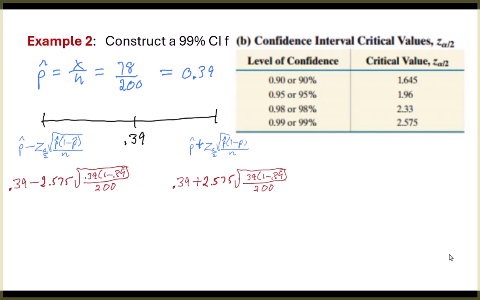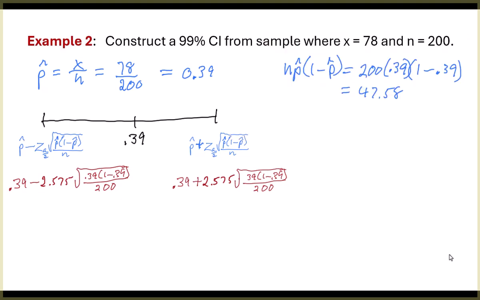I'll let you think about that for a minute. What's that going to do to our interval? Make it smaller or bigger? Bigger. That just makes sense. We're throwing a wider net out there. I can be more confident. All right, so I plug that into my calculator. You don't have to do this. I already did the work. But here's what I got. 0.301 for the left-hand side and 0.479 for the right-hand side. So I put those up there.